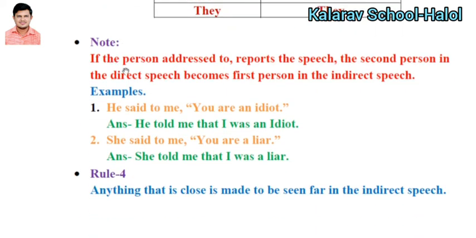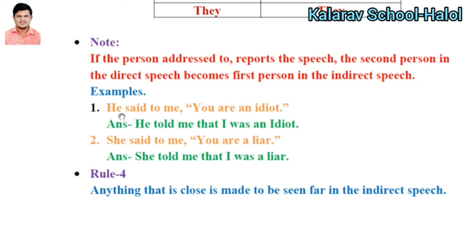Now note, if the person addressed in the reported speech, the second person in the direct speech, becomes the first person in indirect speech. See here, addressed to. He said to me means he addressed me. She said to me means she addressed me. So the person addressed means someone is telling something to someone. The second person in indirect speech becomes the first person.